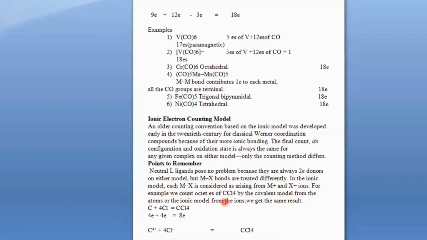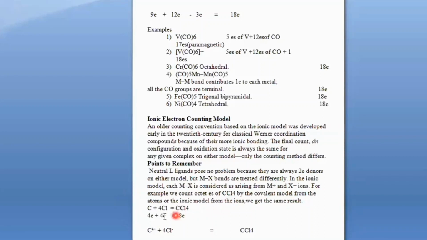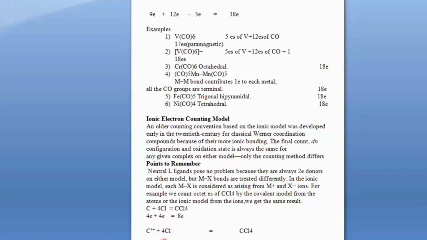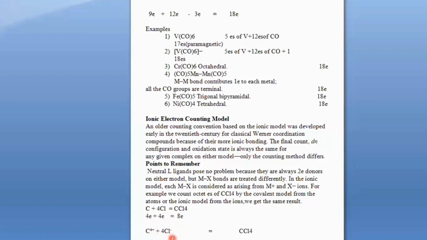Consider this simple molecule CCl4. We will calculate its electron count both by the ionic and by the covalent model. In the covalent model, we know that there are 4 outermost electrons in the carbon and 4 chlorines give 4 electrons, so the total will be 8. But when we consider the ionic model, we assume that there is a 4 positive oxidation state on carbon and each chloride is 1 negative, as there are 4.